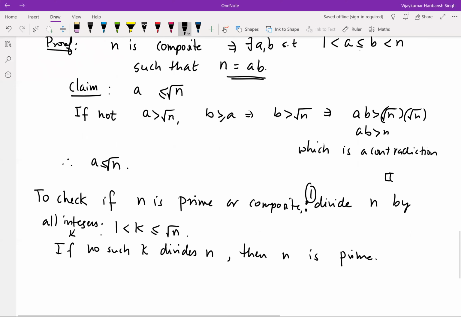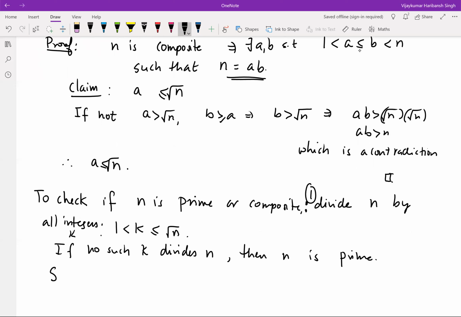This procedure is called the sieve of Eratosthenes.